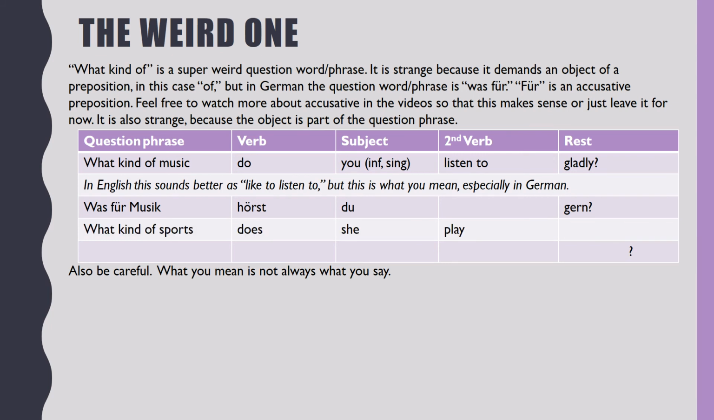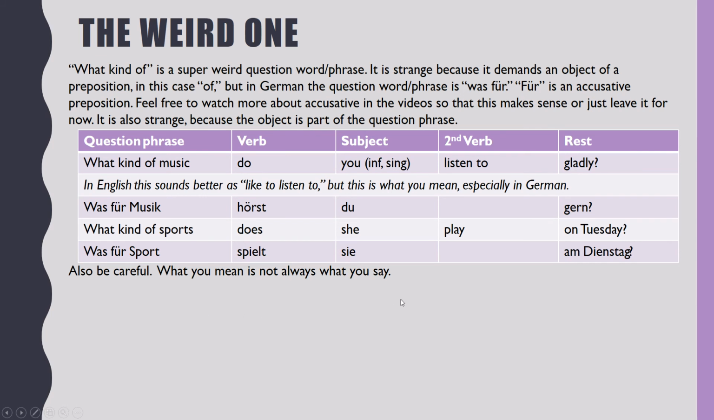You can always pause the video to try these on your own. We now have what kind of sports does she play on Tuesday? You should have was für Sport. Sport is sports. There isn't a plural here. Spielt, does play is the verb. Sie am Dienstag.